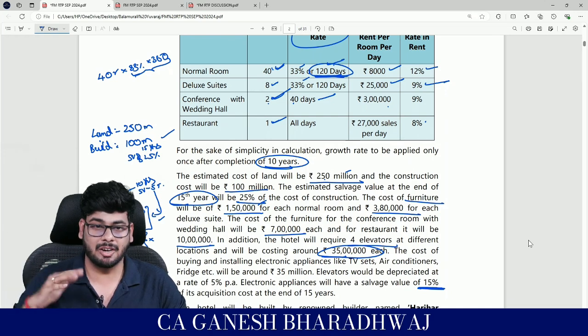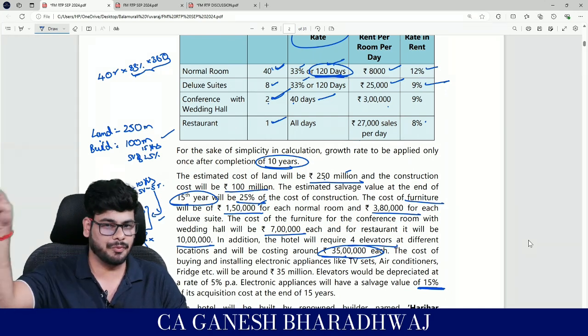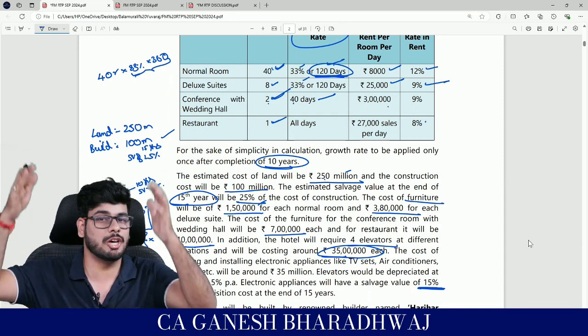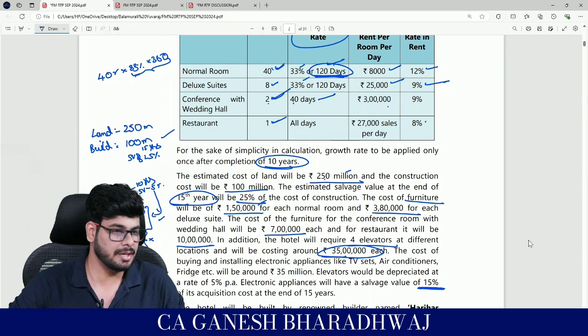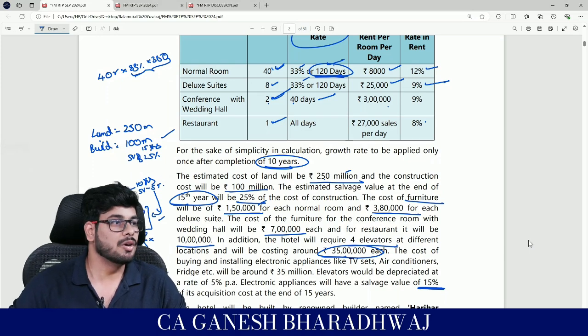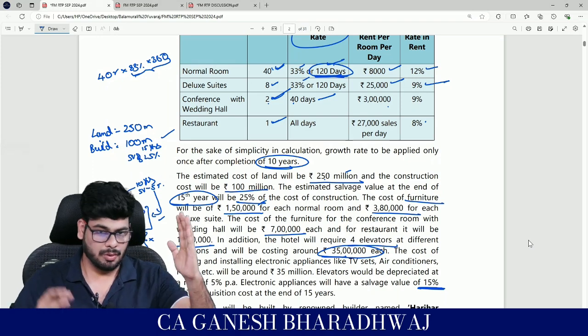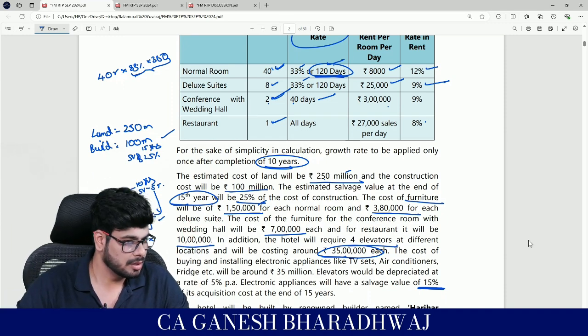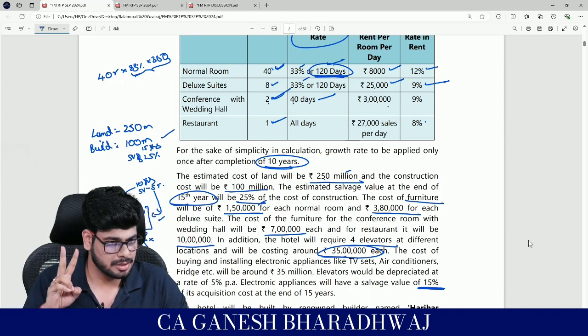After the 10th year there will be an increase, but 11th to 15th year it will be the same. Correct? So when you are preparing capital budgeting, whatever calculation that you have to do, NPV, IRR, initial investment, everything, what you need to do? So first 10 years, 11th to 15th, correct? Only two ranges?